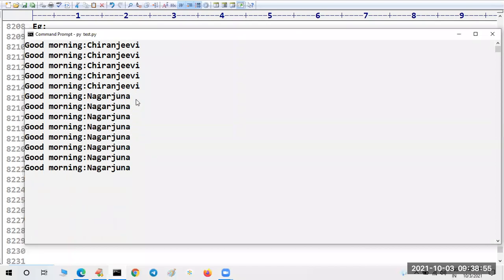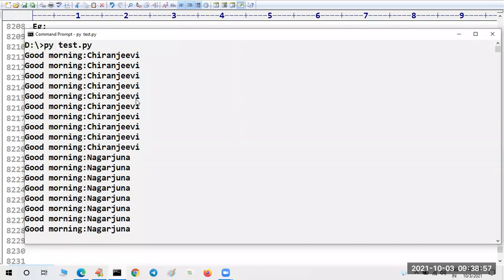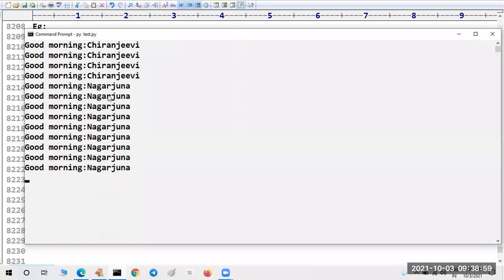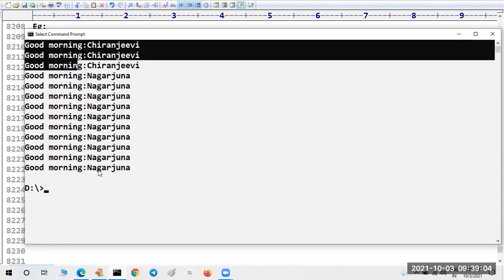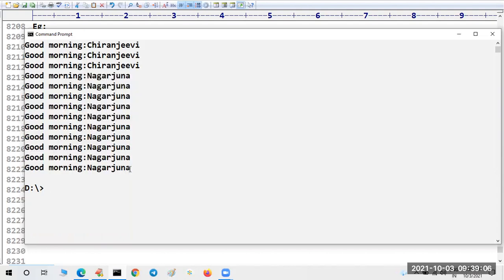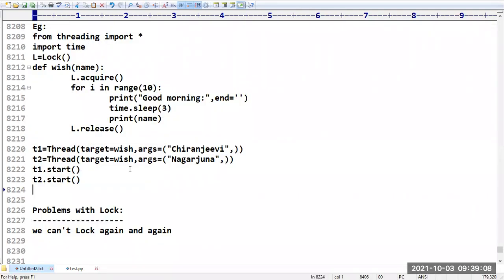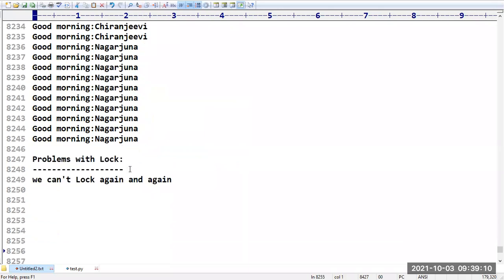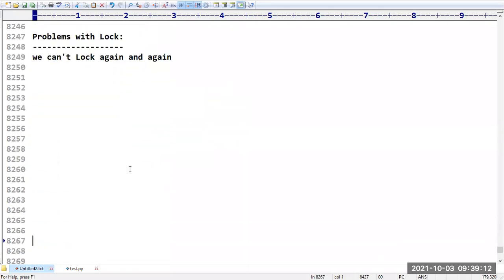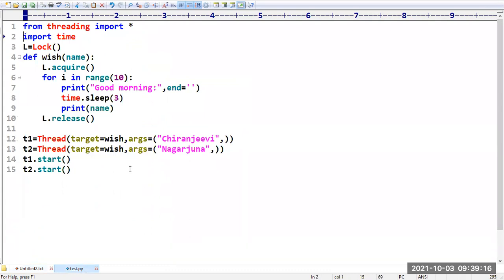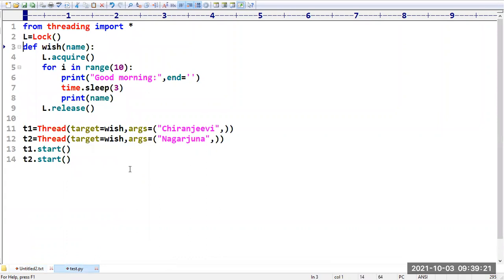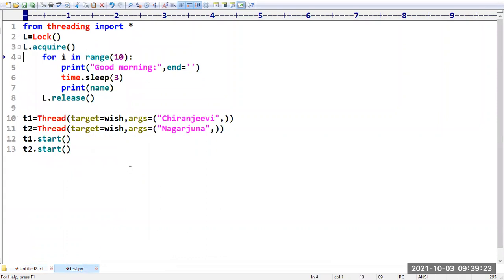Let me copy paste this output. Now I want to show you what problems we face with this lock. Observe very clearly. Suppose I take a lock, L equals Lock, and call L.acquire.